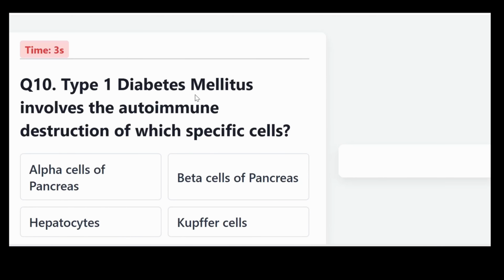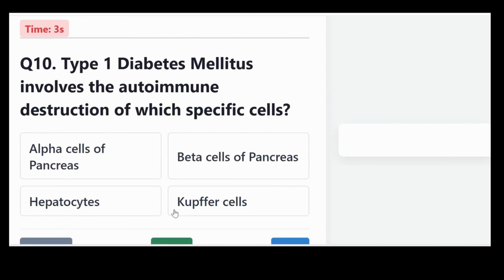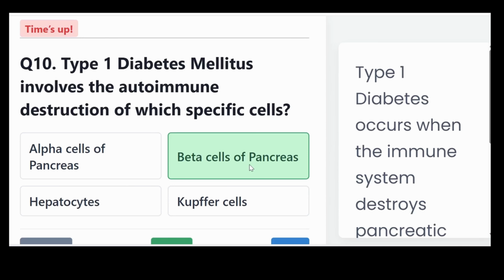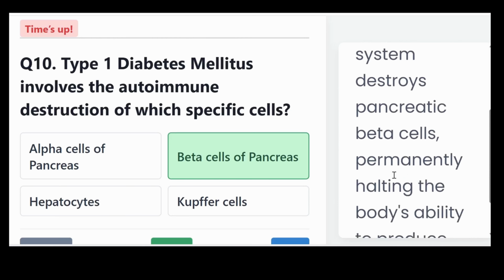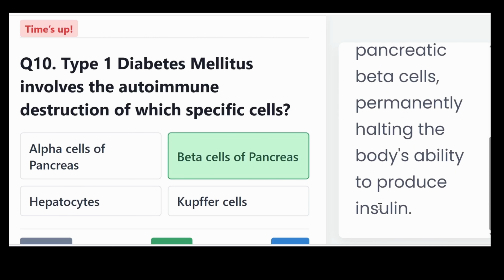Type 1 diabetes mellitus involves the autoimmune destruction of which specific cell? Is it the alpha cell of pancreas, the beta cell of pancreas, the hepatocytes, or the Kupffer cell? And the correct answer: the beta cell of pancreas. Type 1 diabetes occurs when the immune system destroys pancreatic beta cells, permanently halting the body's ability to produce insulin.